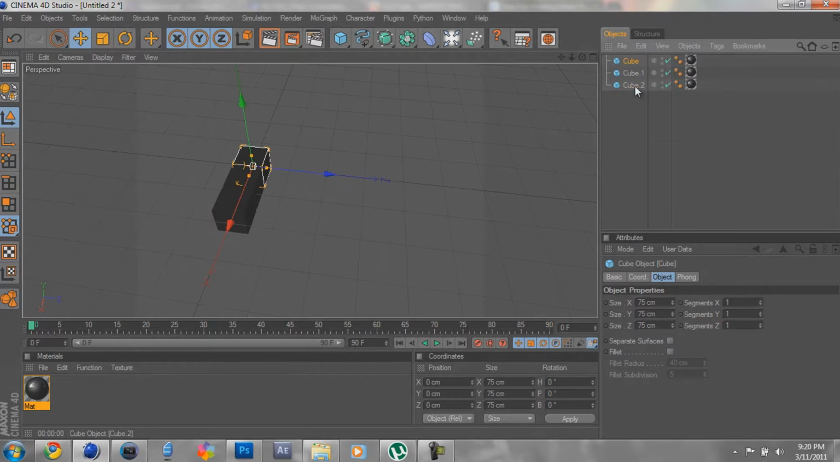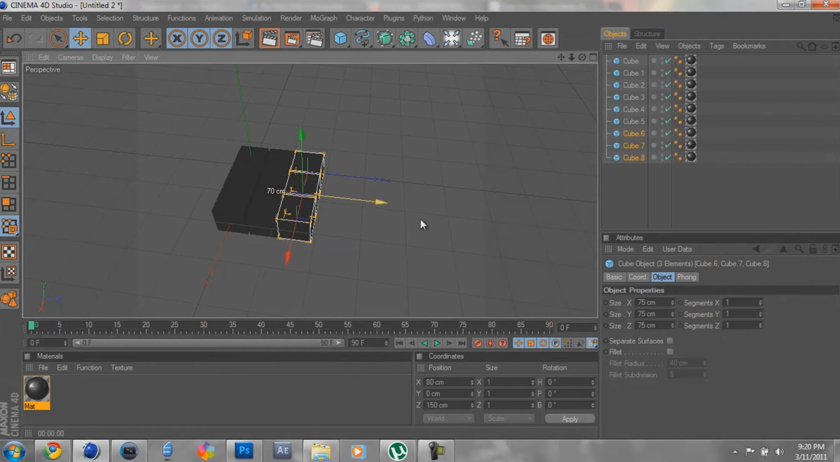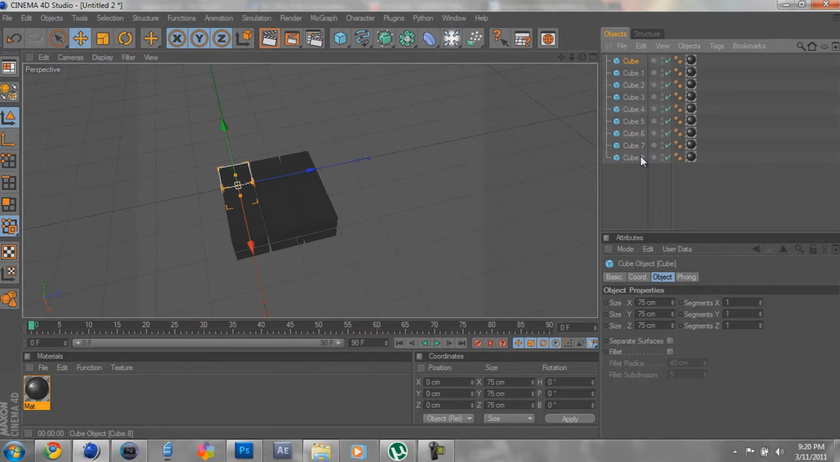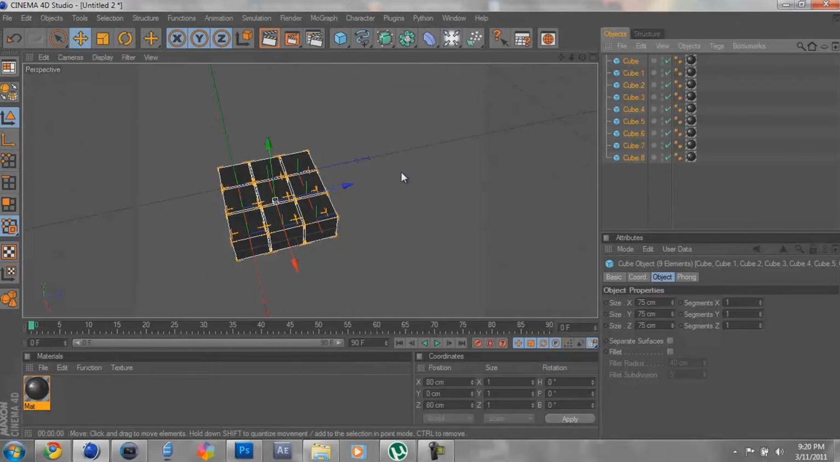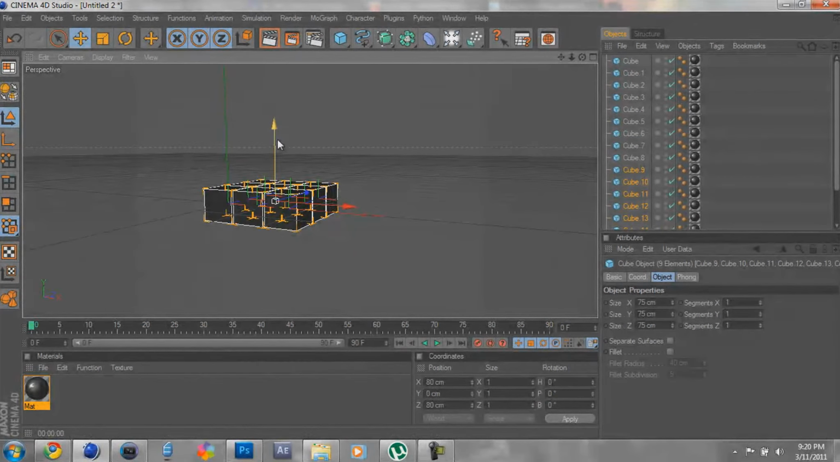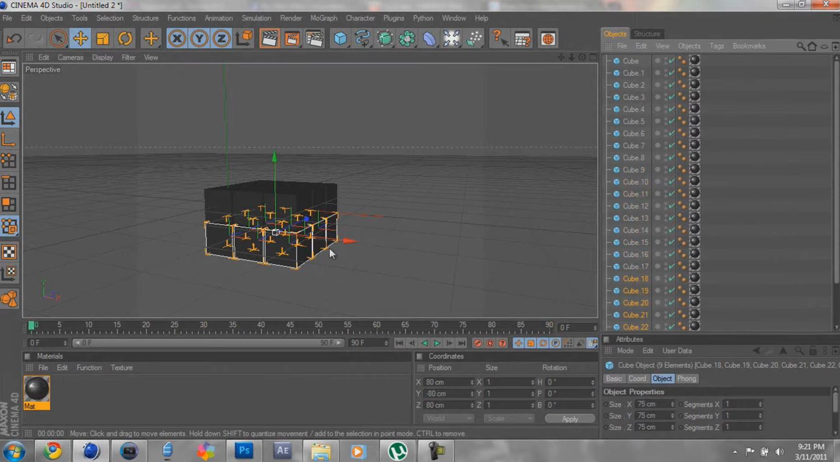So click the top one, hold Shift, click the bottom, it'll select all of them. Hold Control, click, drag down, release, create a duplicate. Click, hold Shift, 80 centimeters. Do it again, 80. Okay, now that this is done, click the top, hold Shift, then click the last one. Select all of them. Create a duplicate. Now click the top one, hold Shift, 80, and then we're gonna do the exact same thing.